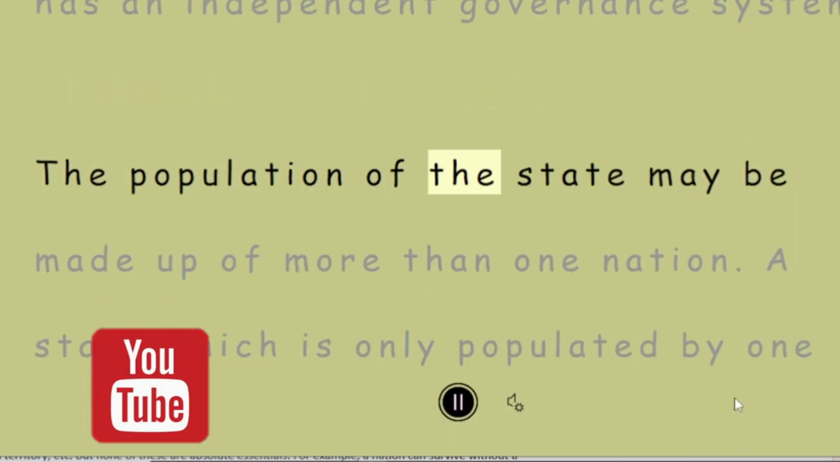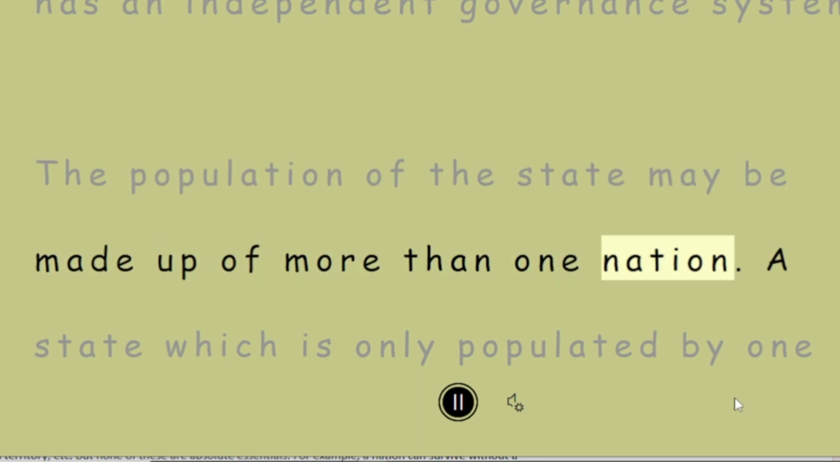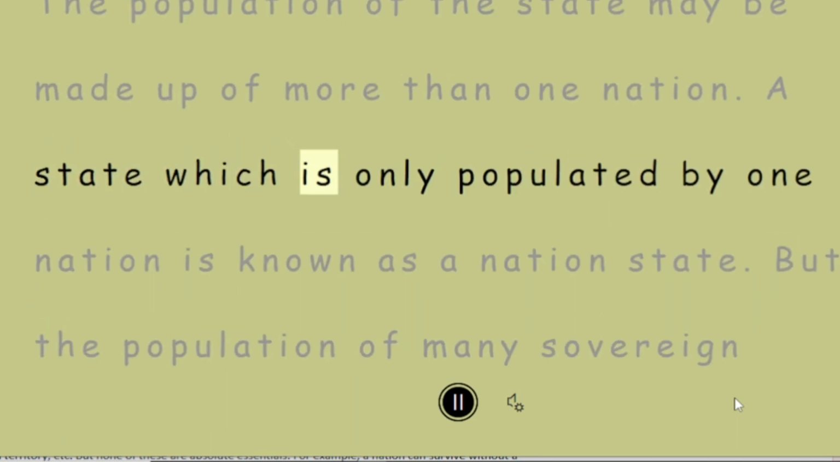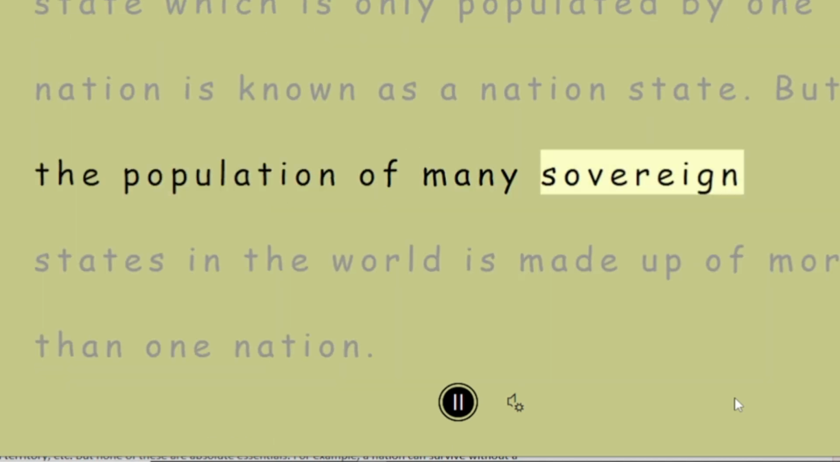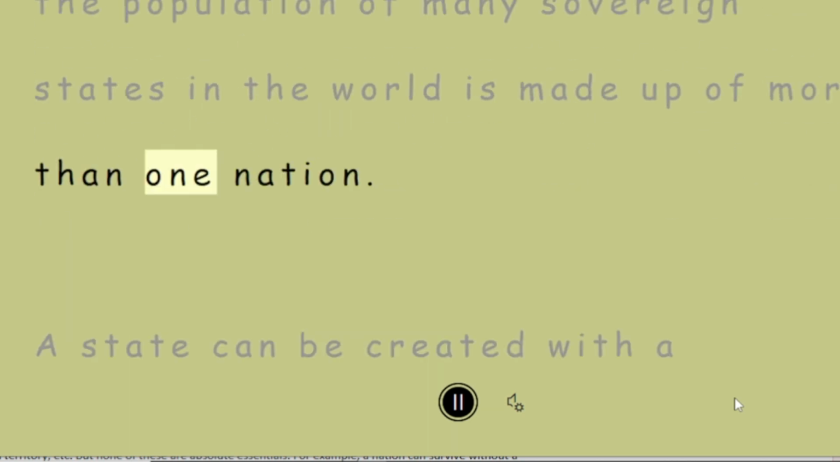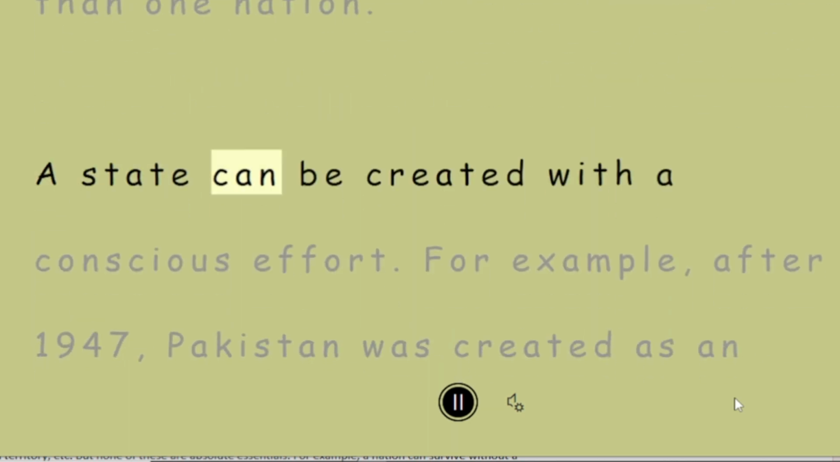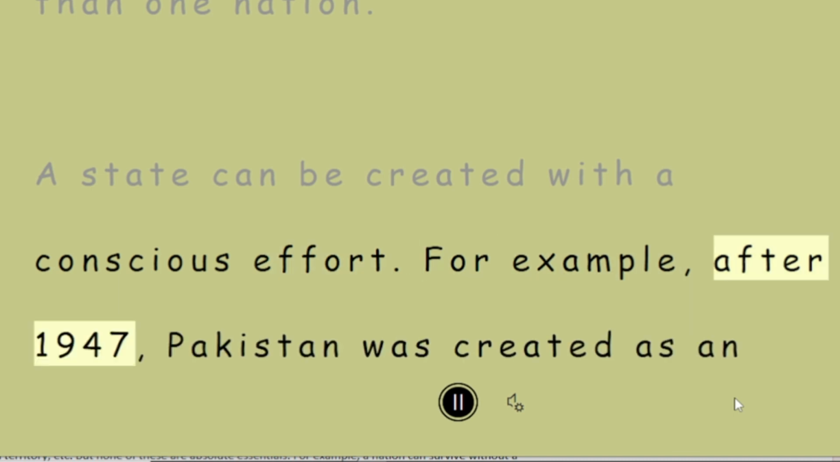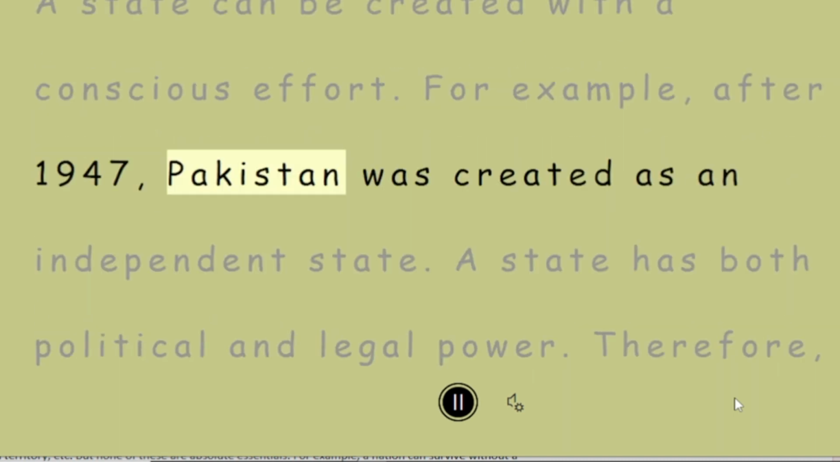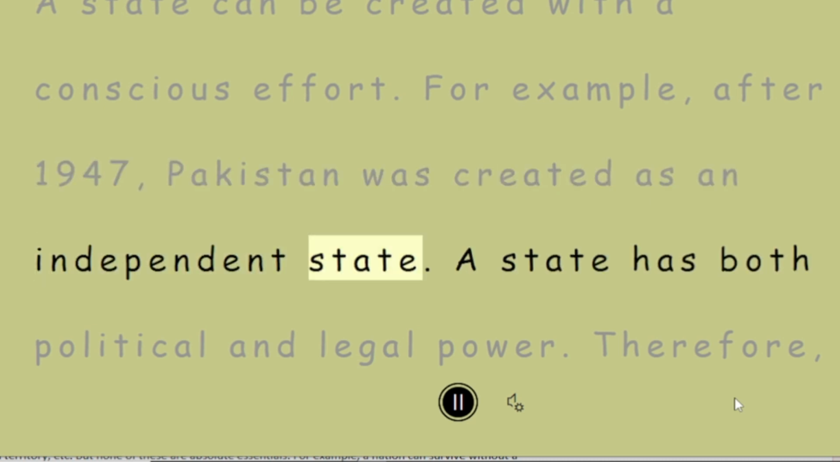The population of the state may be made up of more than one nation. A state which is only populated by one nation is known as a nation-state. But the population of many sovereign states in the world is made up of more than one nation. A state can be created with a conscious effort. For example, after 1947, Pakistan was created as an independent state.